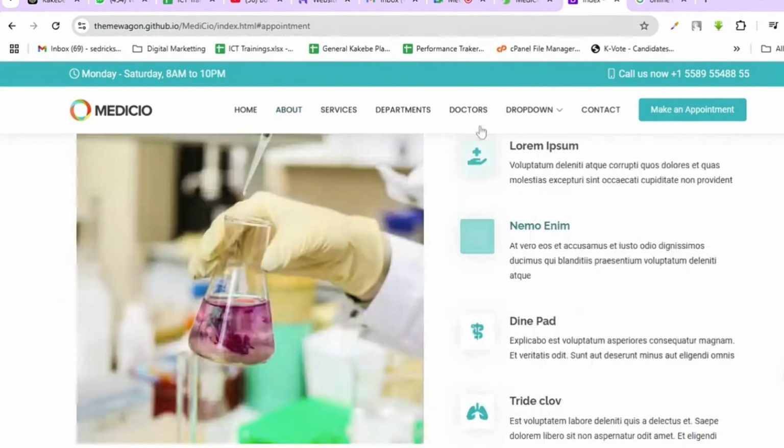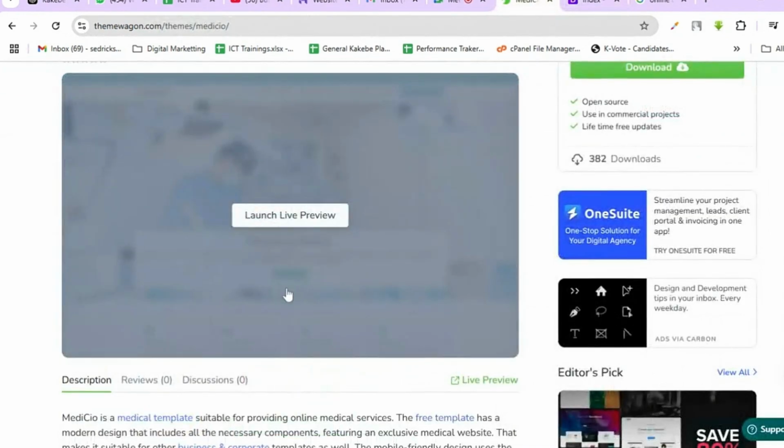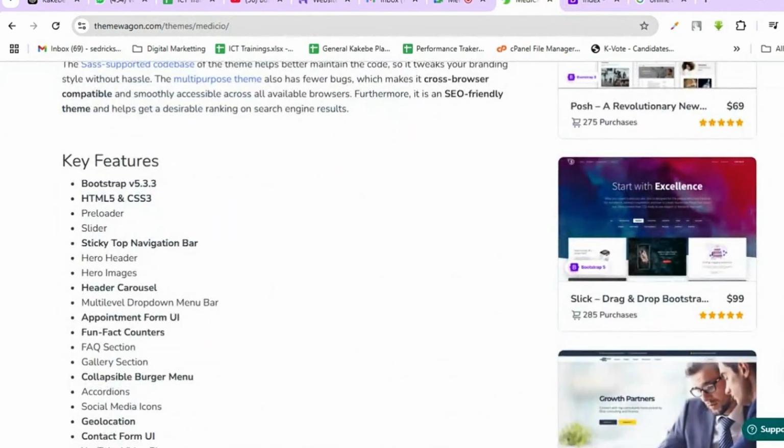So there are many places, and then also when you look back, you see the features. These are the features of the website. It has Bootstrap 5, HTML5. It has preloaders. It has a slider. It has a sticky top navigation bar. It has hero header. It has hero images.